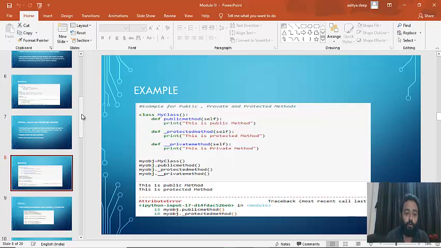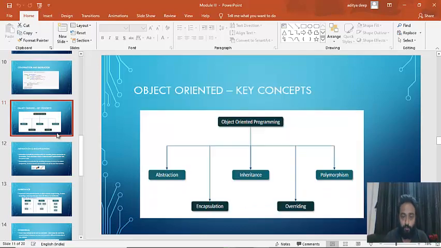Okay, now we'll move on to inheritance, a very, very important topic, and it's very, very real time. When you say inheritance, we have been listening to this word every other day. He is inheriting something from his father, he has inherited something from his grandfather, the company has inherited something from its parent company, the employee has inherited something from his manager. So we keep on listening to this term every other day. What exactly is inheritance in the context of object oriented programming?